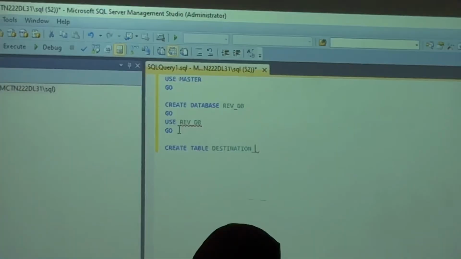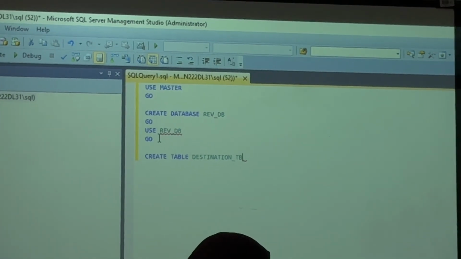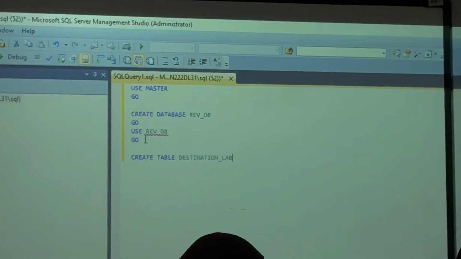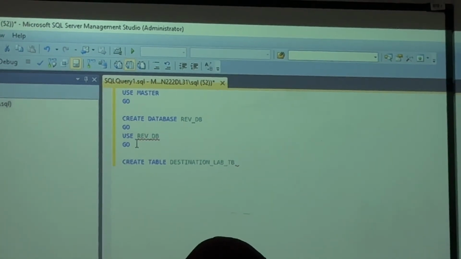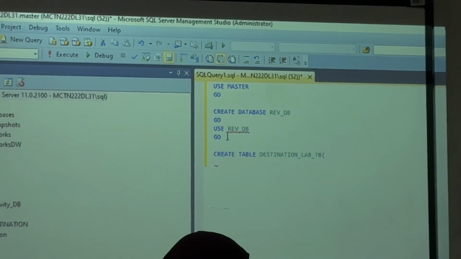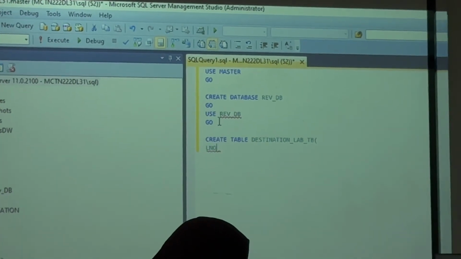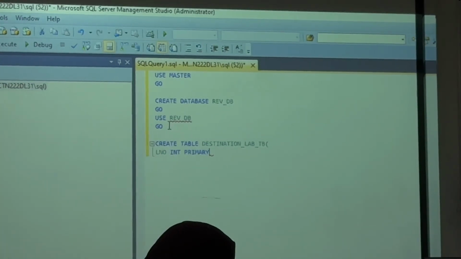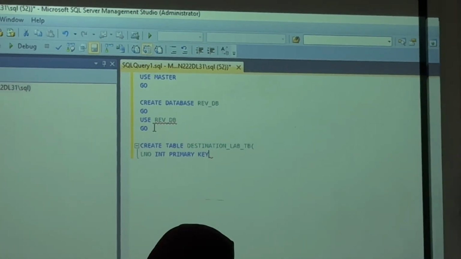Followed by I am going to create, I have given destination TP or destination lab, any name. Then few columns only I am going to do. For example, LNO, it is an integer primary key. Don't forget about identity and all.